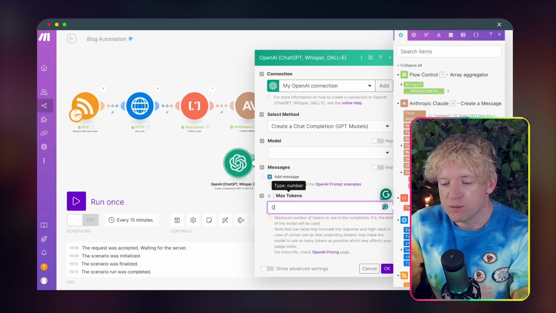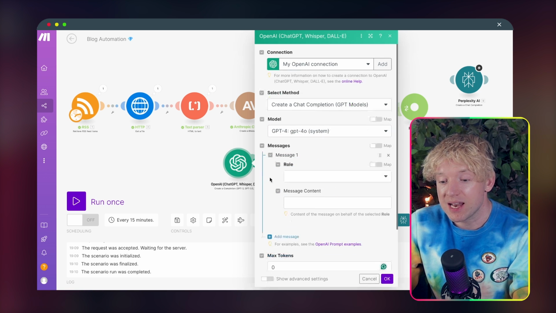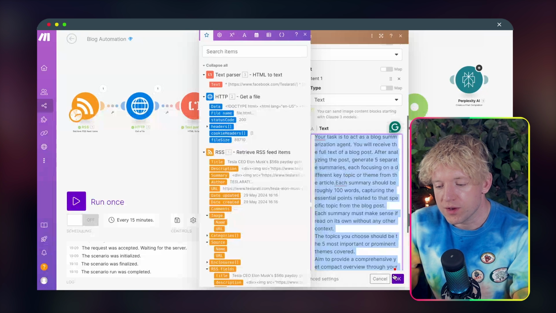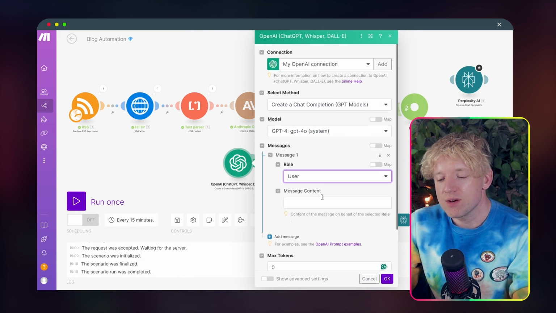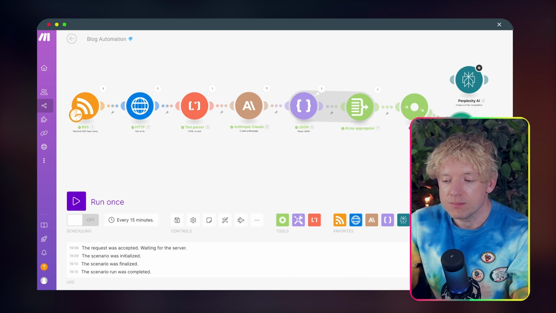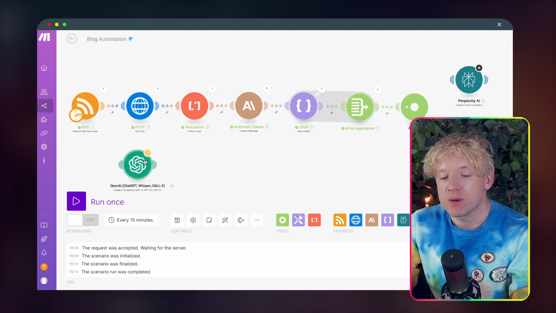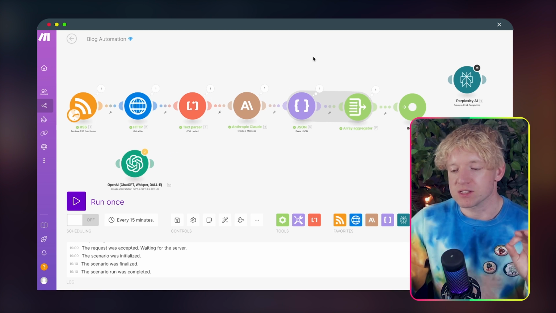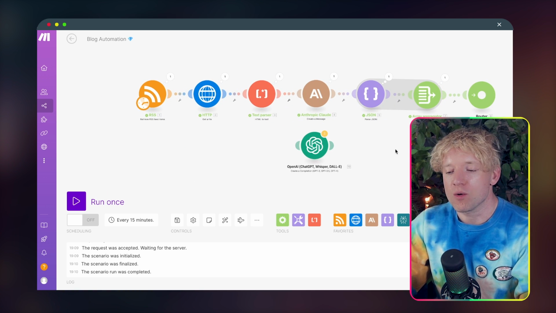Now, max tokens for this one would be 0. Model would be GPT-4o, which is excellent. Add a message, basically grab this, come down, grab all of the content, click OK, come down to this guy, hit role, hit user, hit message content, and then paste it in, and you click OK. So we can still use this guy, and what I'll do with the automation when I send it over in the group is I'll leave it here so you can substitute it, bring him in, bring him out. But that's just for you to know. Claude is very expensive, and if you're going for cost efficiency, you want GPT-4o.